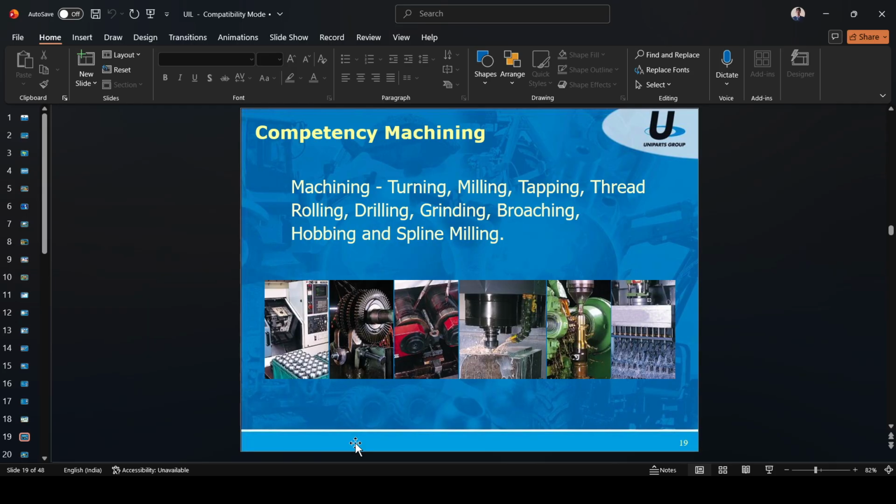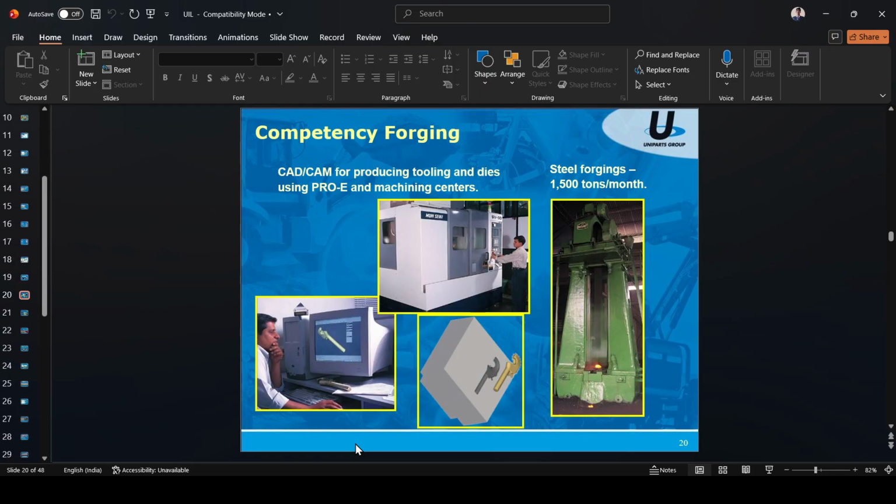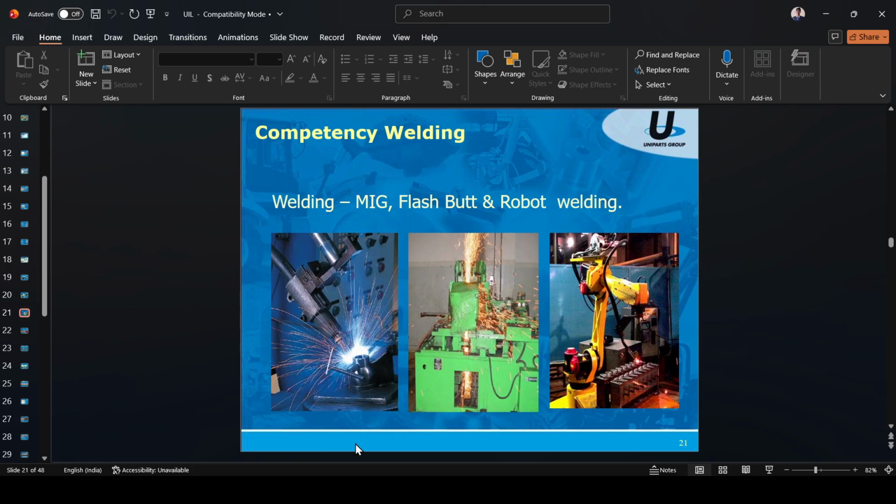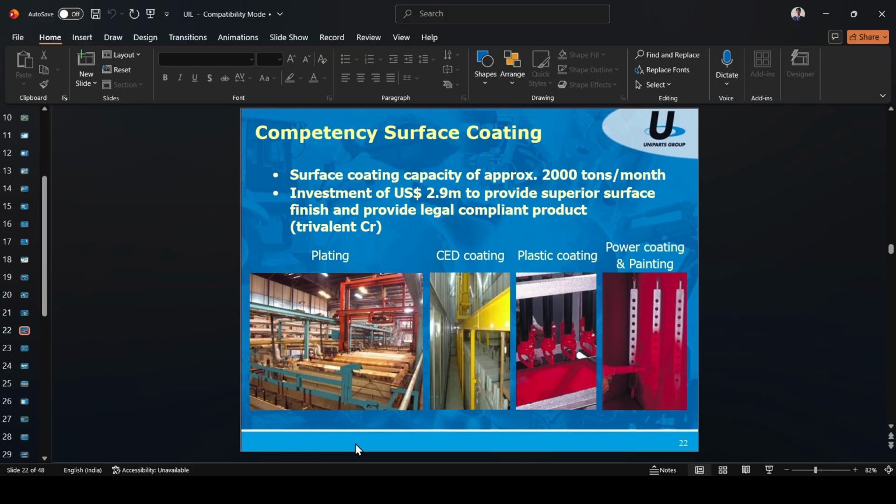Competency in machining. In Uniparts India, so many machining processes are there: turning, milling, tapping, threading, rolling, grinding, drilling, broaching, honing, and steel milling. And competency in forging: CAD or CAM for producing tooling and dies using machining centers, steel forging. Competency in welding: MIG welding and robot welding.